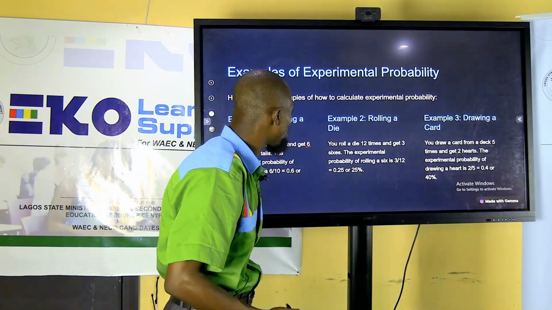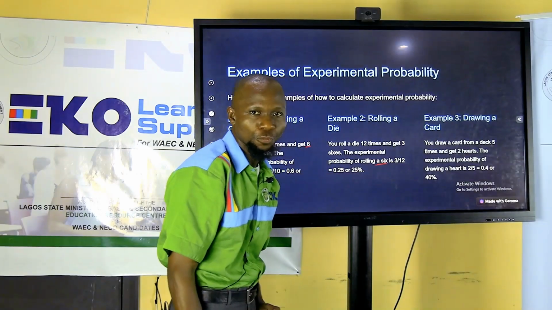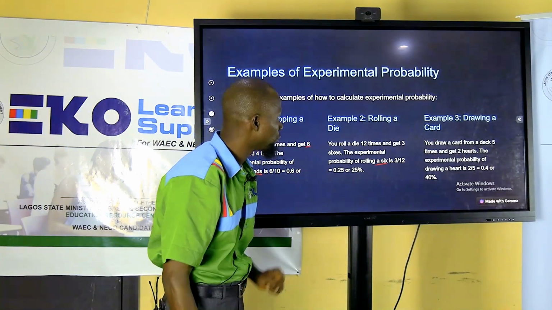Another example, rolling a die. You roll a die 12 times and get 6 three times. The experimental probability of rolling a 6 is how many times 6 occurred out of the 12. That is 3 out of 12, 3/12, and that is 0.25.